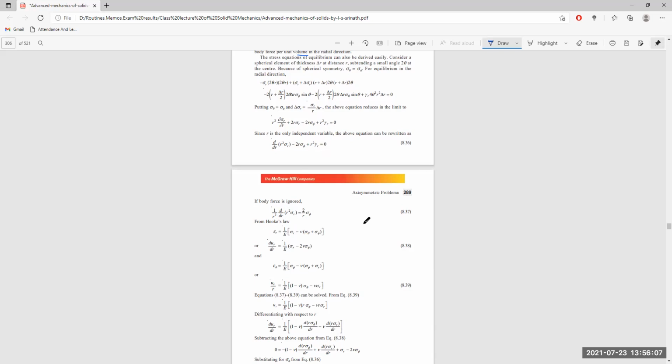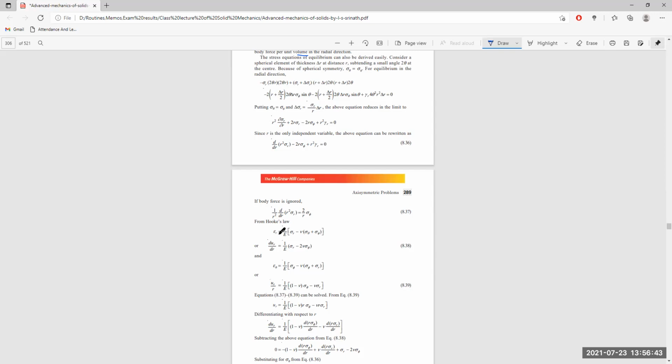Now from Hooke's law, what is clear? Epsilon r, the strain in the radial direction, is equal to 1 by E into sigma r minus the Poisson's ratio multiplied by sigma theta and sigma phi, the circumferential stresses in the horizontal and vertical directions. As we know, both are the same, so we are putting 2 nu into sigma phi.